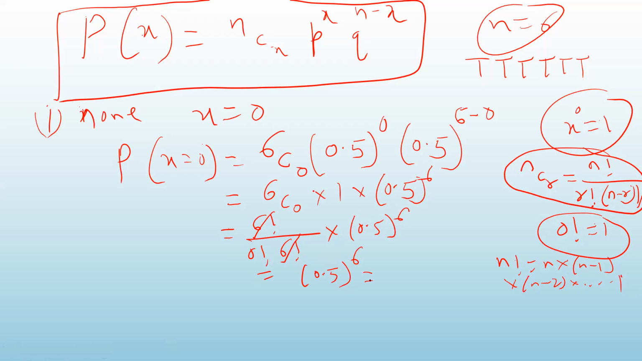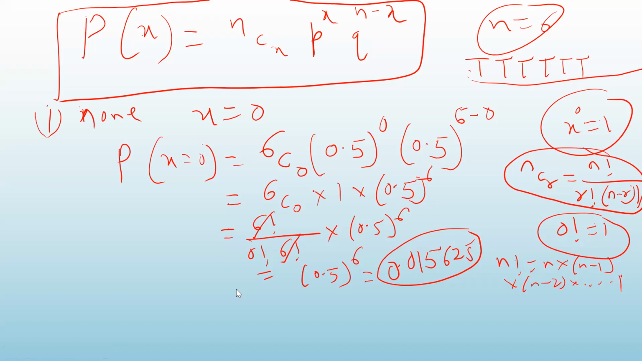Let me calculate it. 0.5 raised to power 6 is equal to 0.015625. That means the probability of getting 0 successes out of 6 throws is this much. When you throw a coin 6 times, the probability that none of the time you get head, you don't get success at all, in all the throws you are getting tail, is 0.015625. Look here, the probability is very, very small.